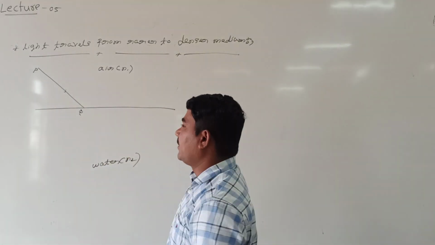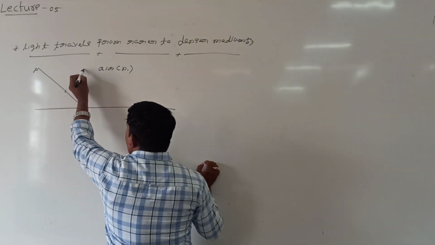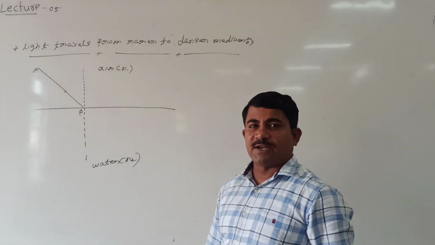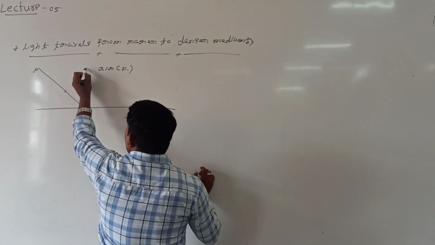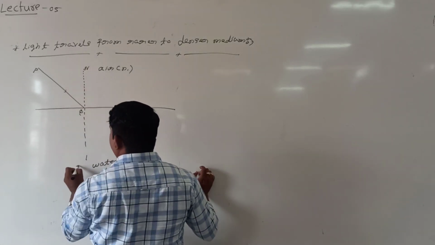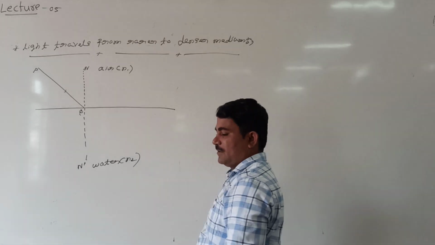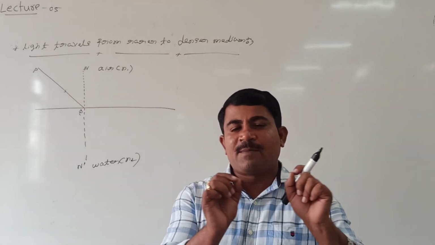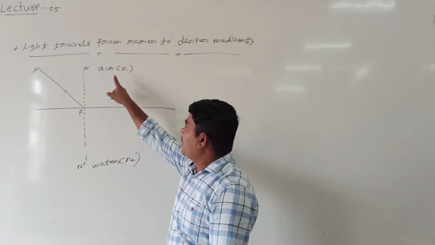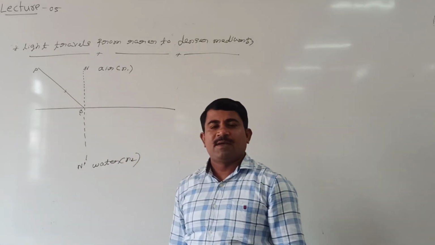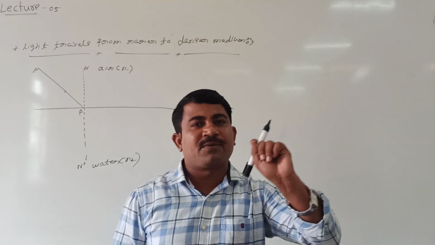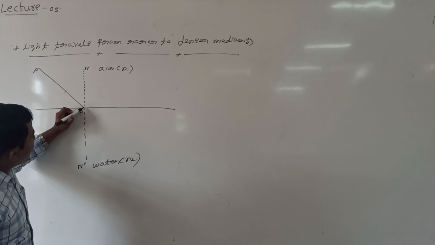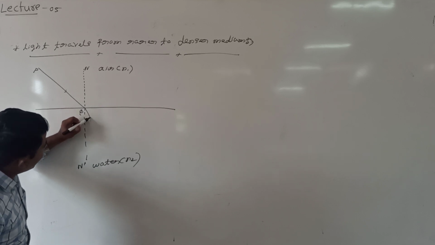Right? And the perpendicular line drawn at point of incidence is called normal. This we are calling normal. What is the normal here? I can take N, Q, N dash is nothing but normal. Look at me. When ray of light travels from rarer medium to denser medium, ray of light is refracted towards normal. Towards normal means this is normal. How is the ray of light refracted? A ray of light can be refracted like this.